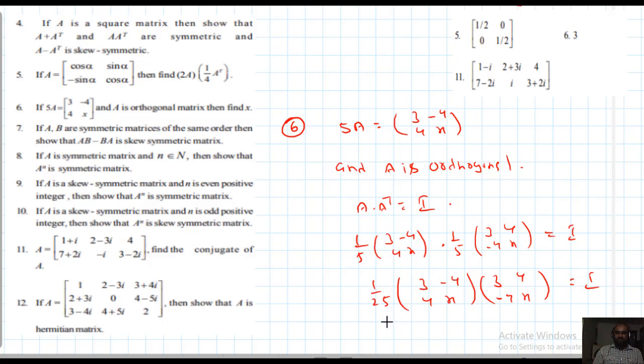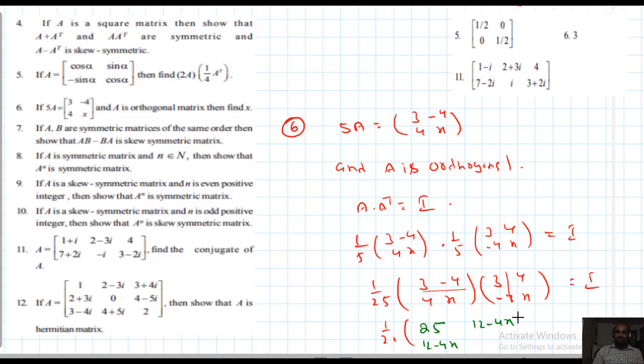Just multiplication only, 1 by 25. Yeah, this with this. 3 3s are 9 plus 16, 9 plus 16 is 25. 3 4s are 12, 12 minus 4x. Yeah, here 4 3s are 12, 12 minus 4x.